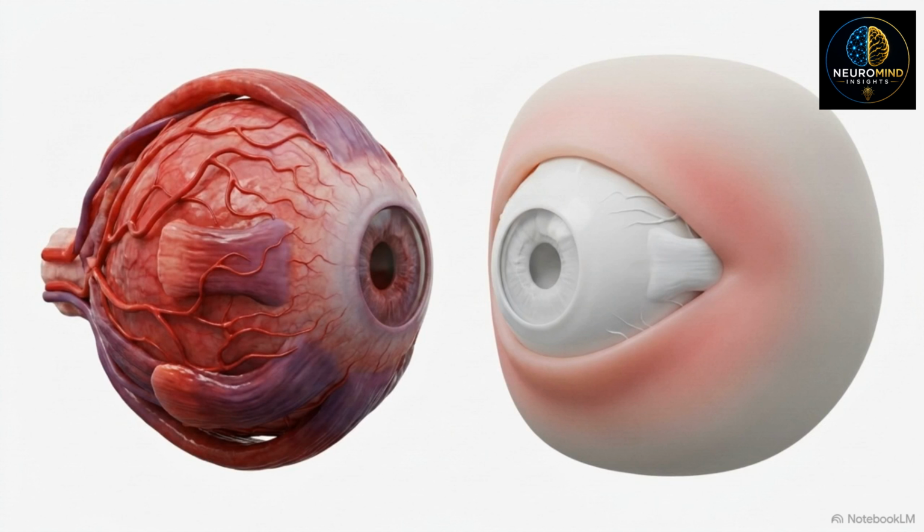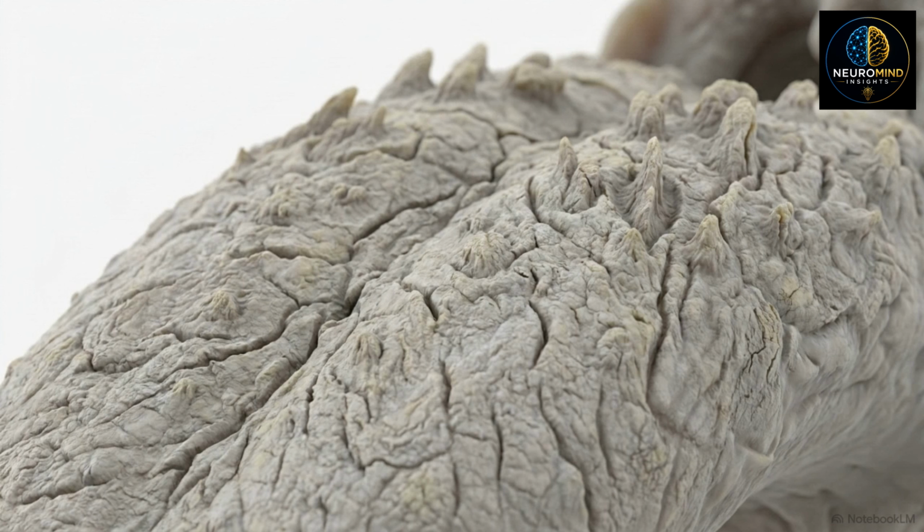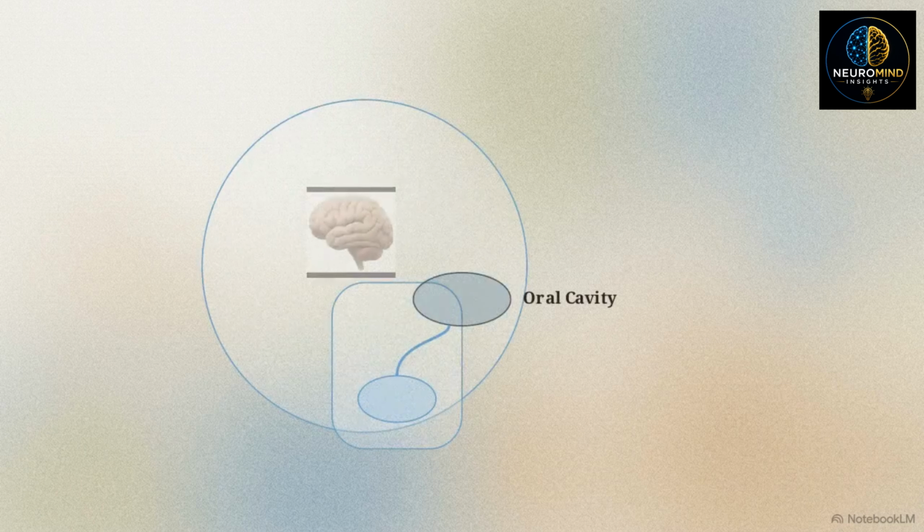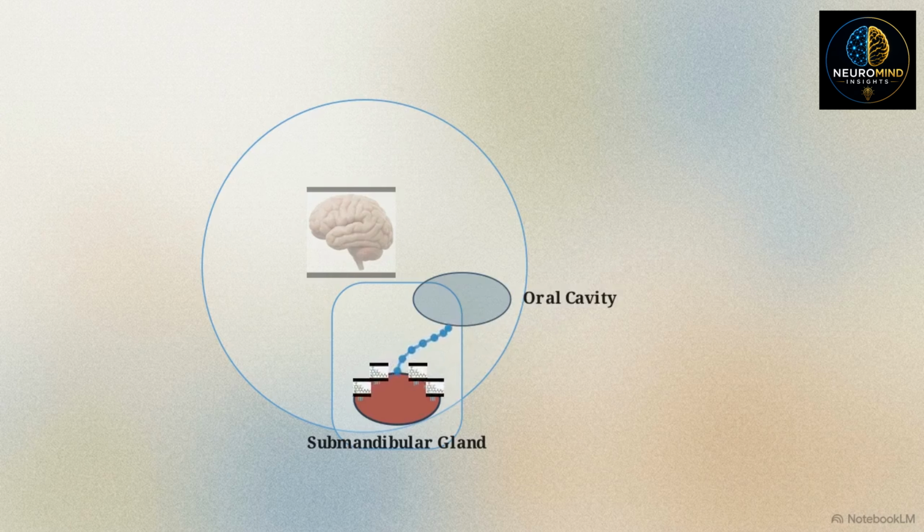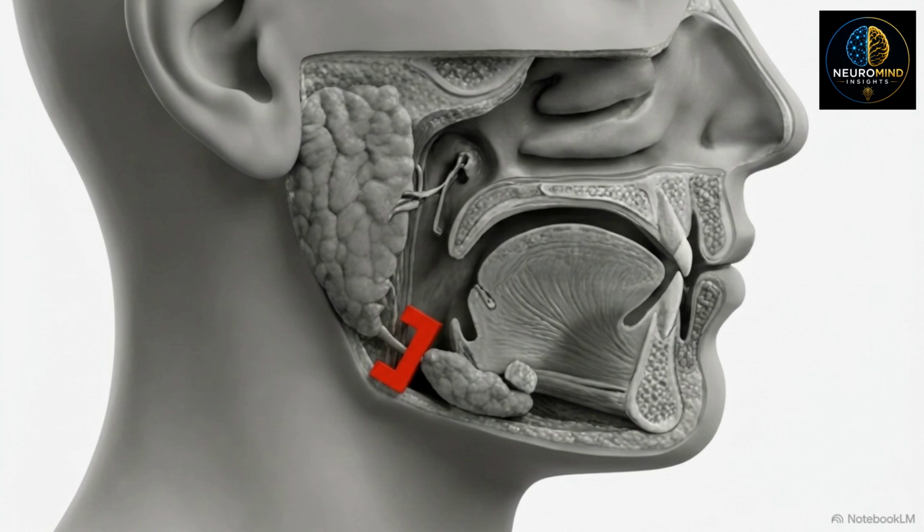Alcohol also causes mild peripheral vasodilation, but it lacks the targeted ocular presentation, making its vascular effects far less visually pronounced. Cannabinoids also dictate specific glandular outputs, causing xerostomia, or dry mouth. This dissection maps out the presence of CB1 receptors directly within the salivary glands. When THC binds to these localized receptors, it actively blocks the signaling required to produce saliva. This is an active glandular suppression mechanism, completely separate from systemic dehydration.